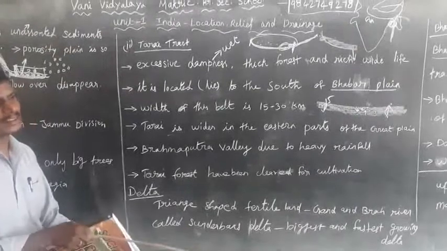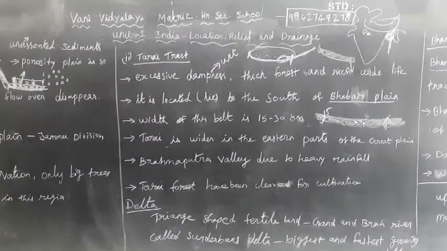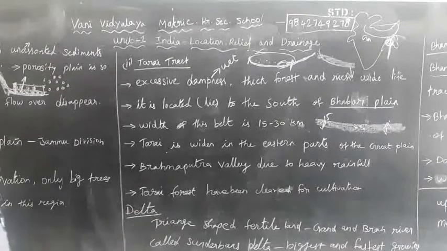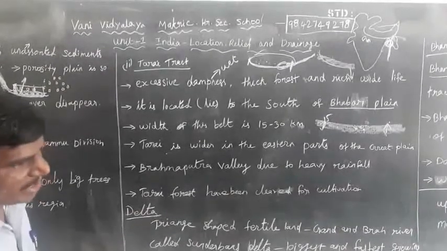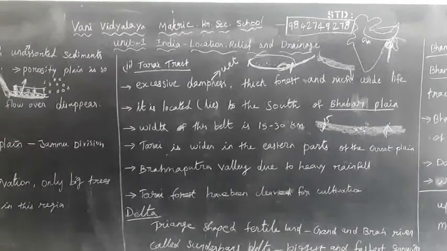In this topic, the Northern Plains can also be classified into five types: Bhabar, Terai Plains, Bangar Plains, Khadar Plains and Delta Plains.